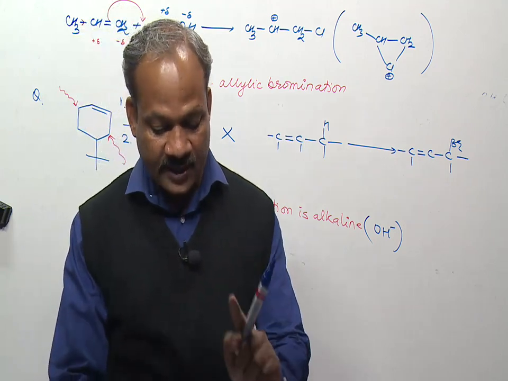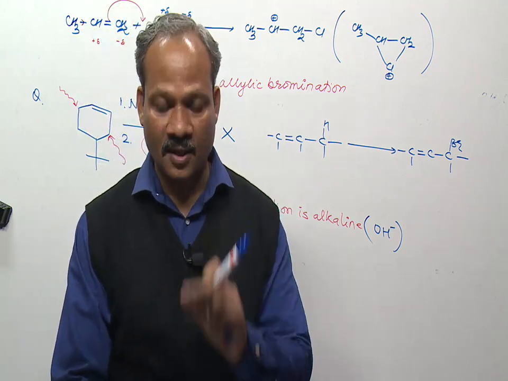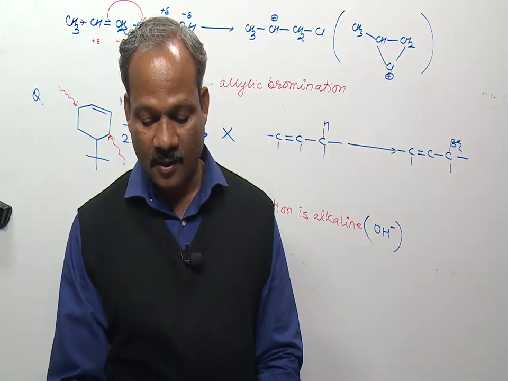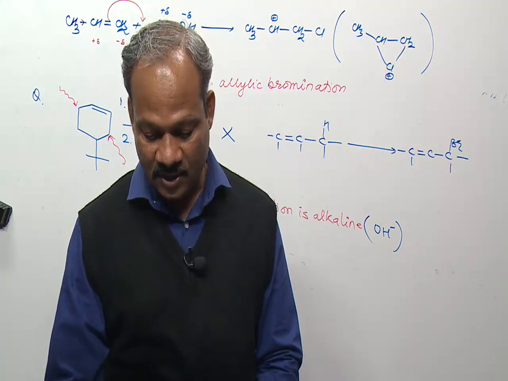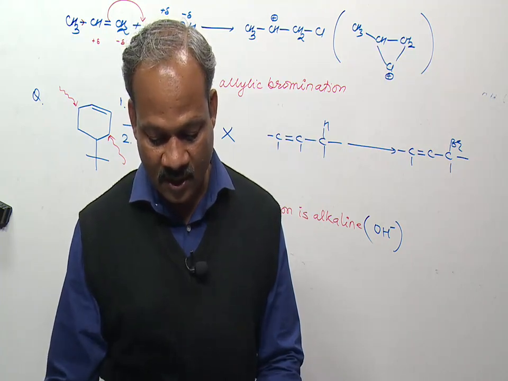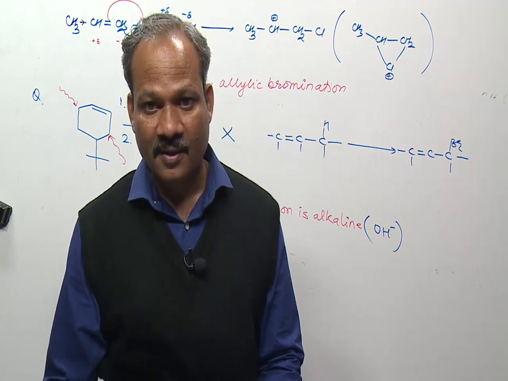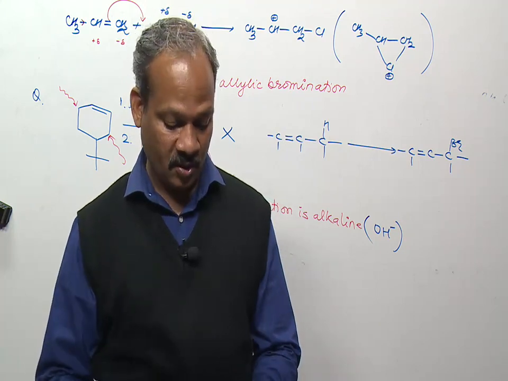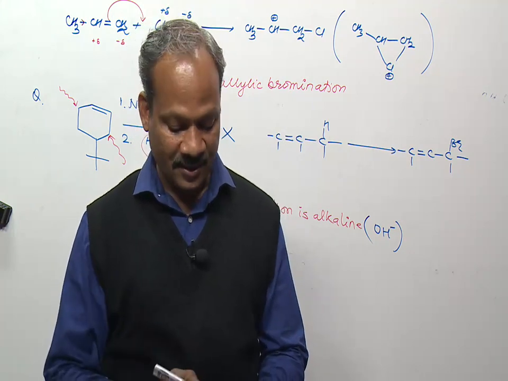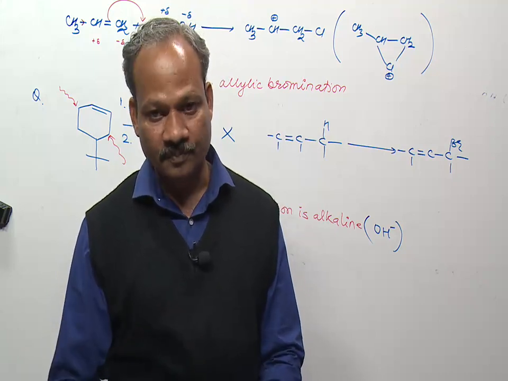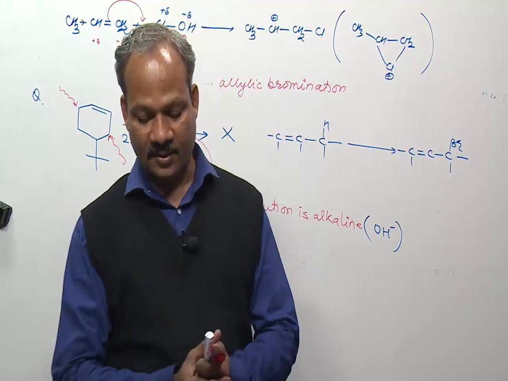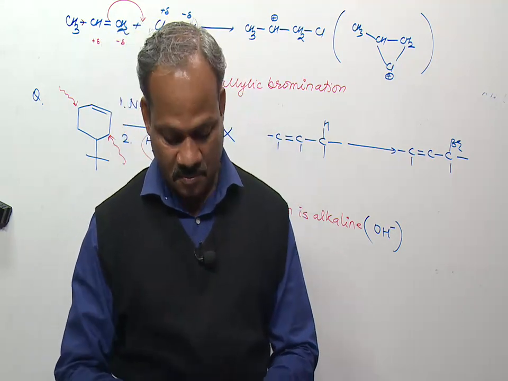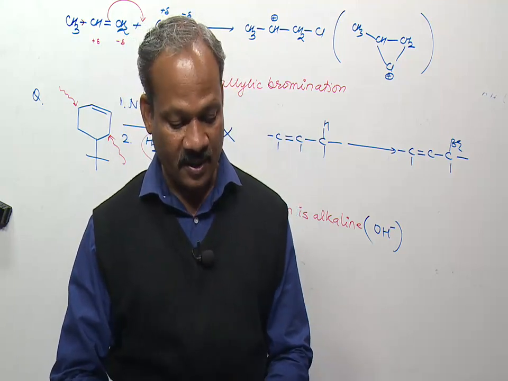So just find an allylic alcohol from the options. Option 1 is an allylic alcohol, option 2 is an alpha beta unsaturated ketone, option 3 is a beta gamma unsaturated carboxylic acid, and option 4 is just the original starting reactant. You got it? No need to solve it. Just think: first there will be an introduction of bromine into the substrate, and then a substitution of bromine by the OH group. So ultimately we will get an alcohol. This question may look very difficult, but it is very easy.